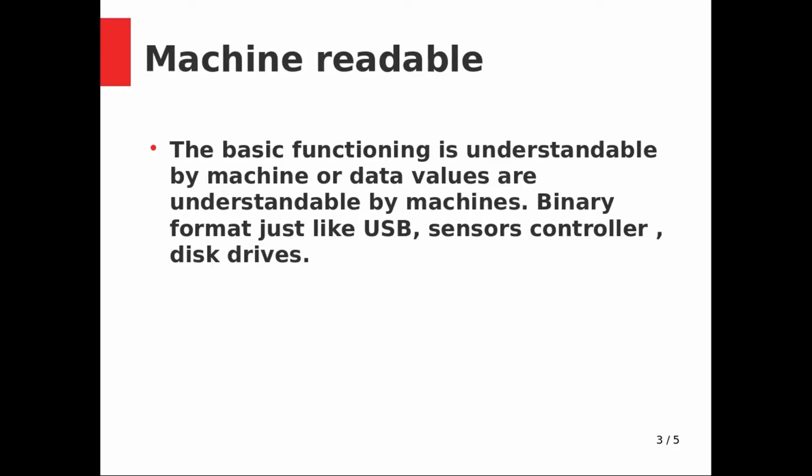Next, machine readable: the basic functioning or data values are understandable by the machine, meaning data which is not understood by humans. Because the computer stores data in binary format, binary data is understandable by the machine. Also, like USB: when you insert a USB in the system, the CPU gets an indication that the USB has been inserted, so data in the USB is visible.